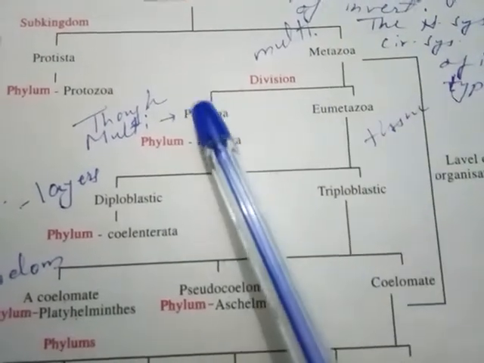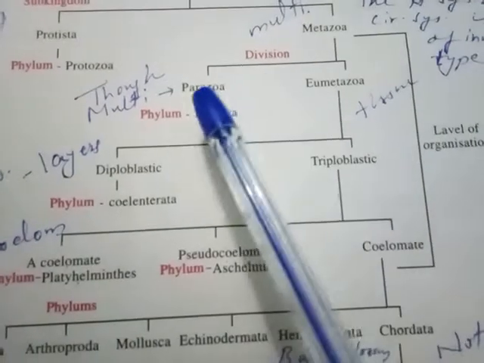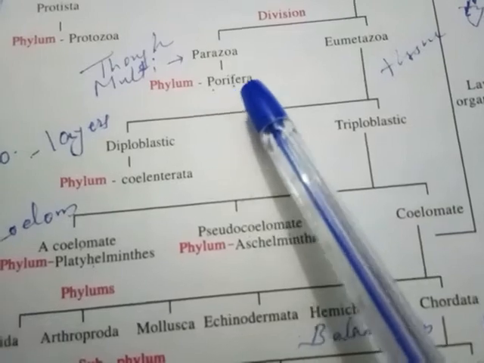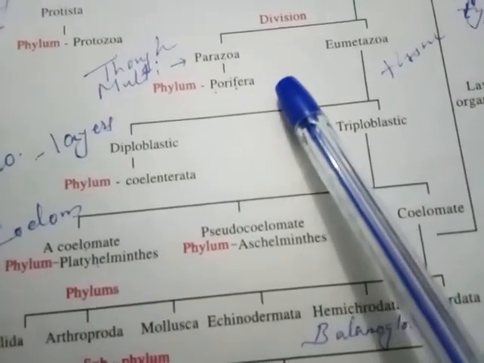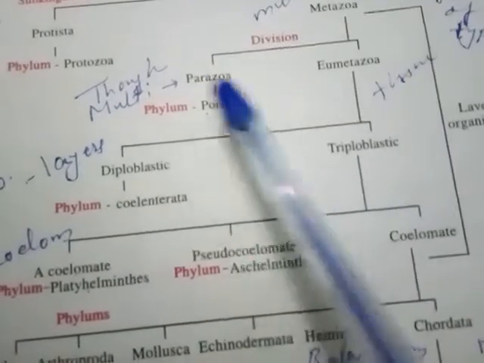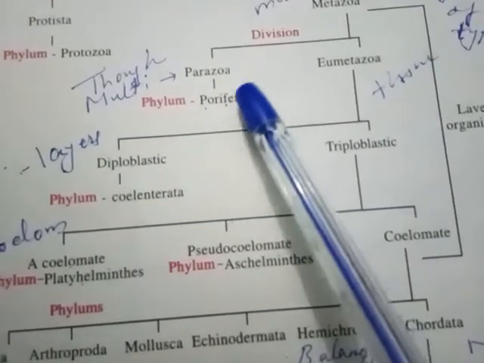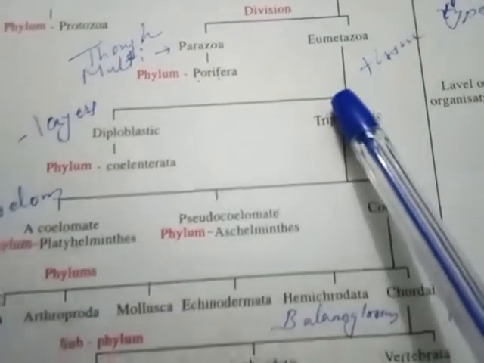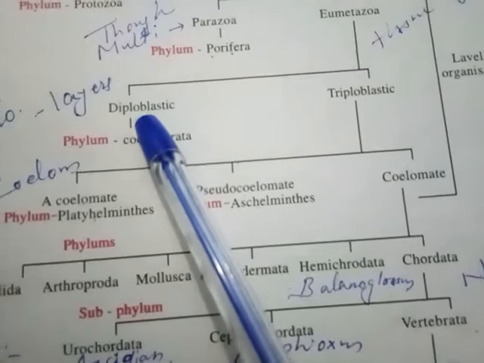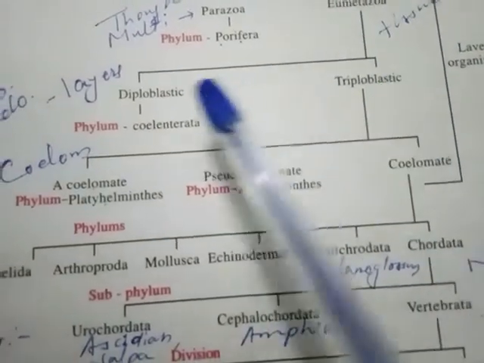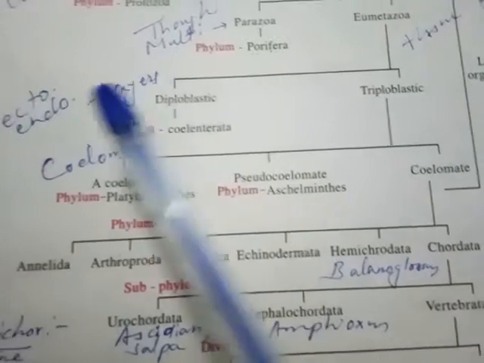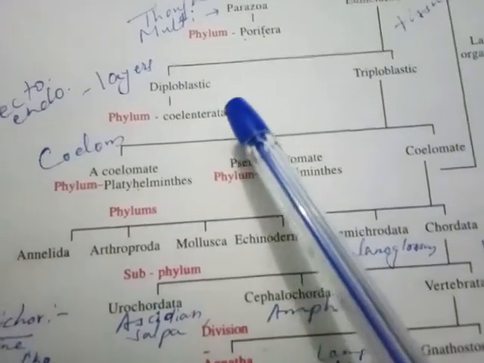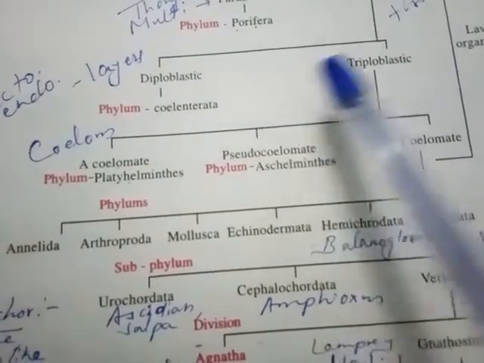Metazoa is again classified into two divisions, parazoa and eumetazoa. Parazoa include one phylum, Porifera, for example sponge. These sponges are multicellular but tissues are not formed. Eumetazoa will have tissues. Eumetazoa is classified into diploblastic and triploblastic animals. Diploblastic, as we have studied just now, have ectoderm and endoderm layers. Example, Coelenterata, such as jellyfish and hydra.